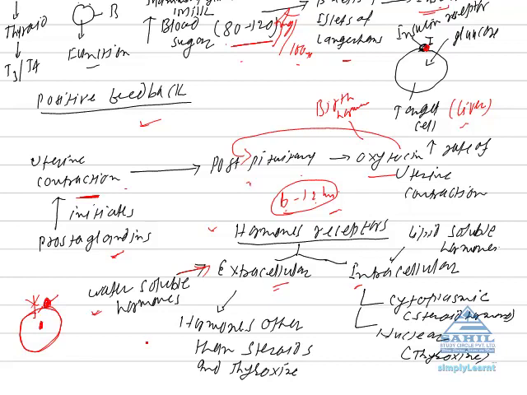But lipid soluble hormones can cross the lipid bilayer of the plasma membrane. So their receptors are present inside, either in the cytoplasm or on the nucleus. Steroid hormones, those hormones which are derivatives of cholesterol, have cytoplasmic receptors. Only thyroxine has nuclear receptors.